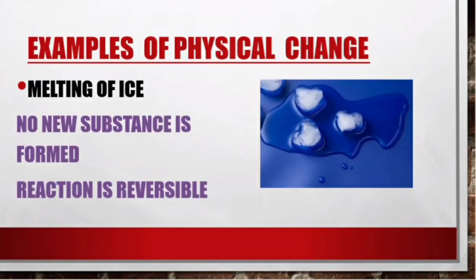Examples of physical change. First one, melting of ice. When ice melts into water, it is a physical change. This is because no new substances are formed. Ice and water have the same chemical composition and the reaction is reversible, that is, freezing water will turn back into ice.